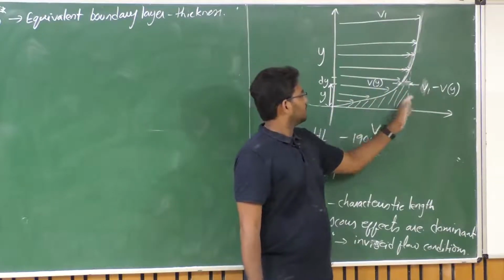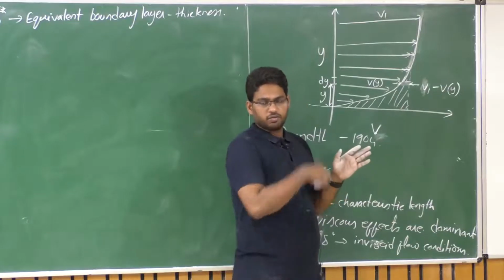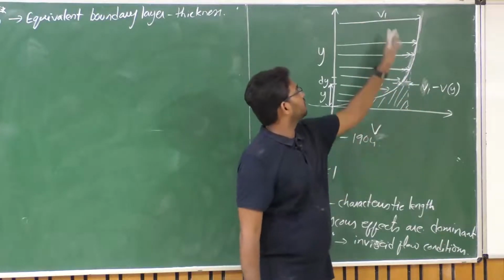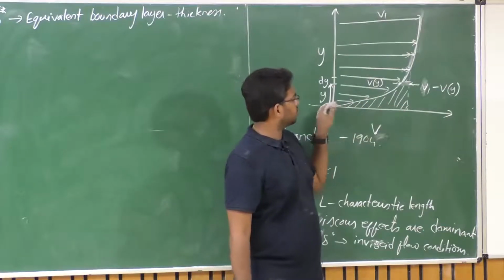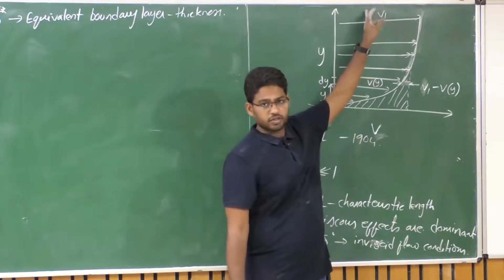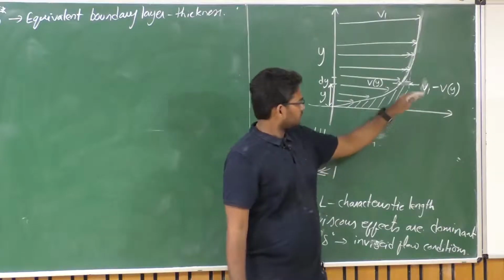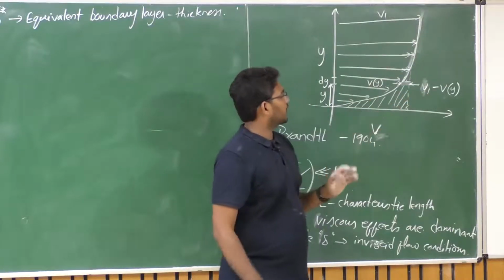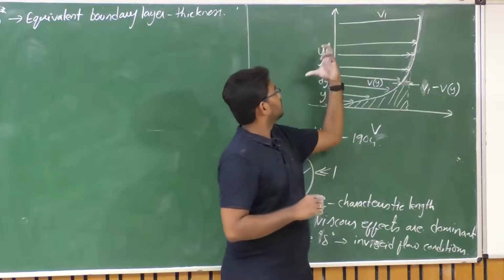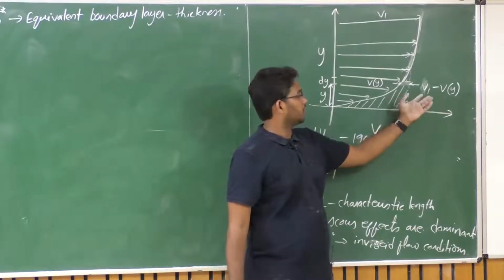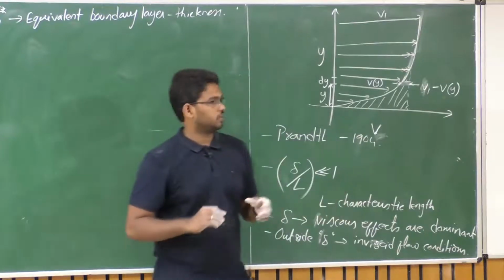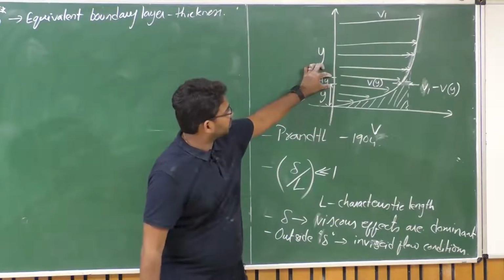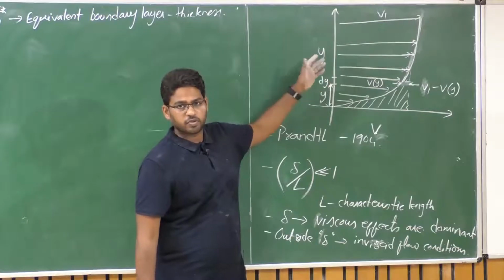And then what will be the loss of the mass flow? For an inviscid flow, the velocity on the surface will also be equal to the velocity v1 here, right? So in that case the total mass flow across this strip should be rho dy times 1 times v1.